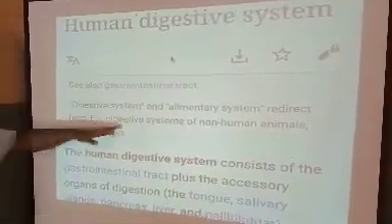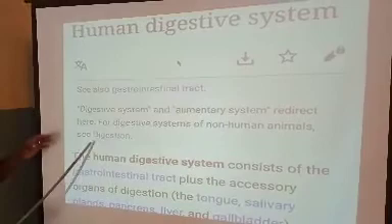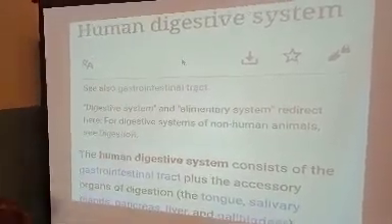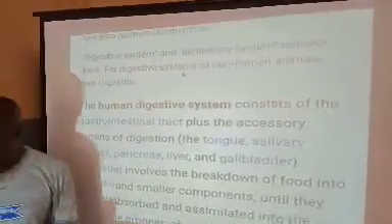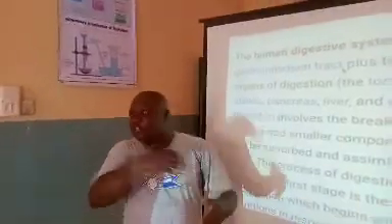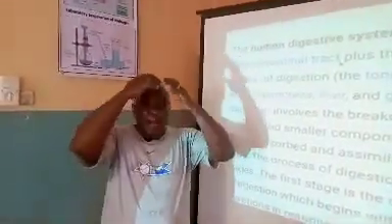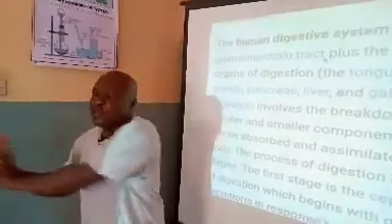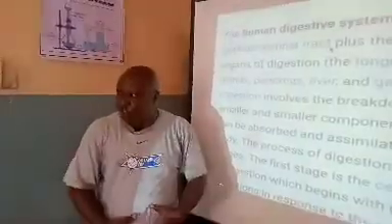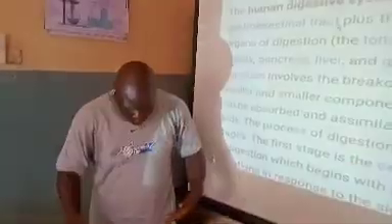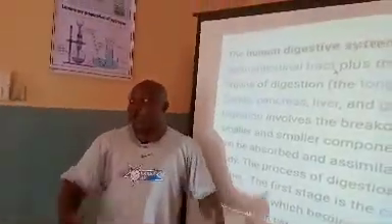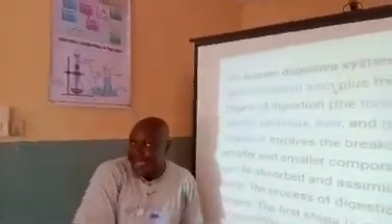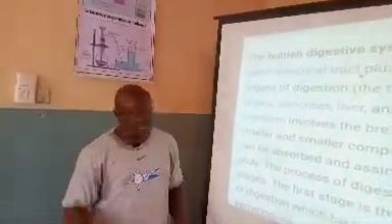Redirect here. For digestive system of non-human animals, see digestion. So what they are trying to tell you here is that if you are looking at the human digestive system, a whole lot will come into play. So if I'm talking in terms of the human digestive system, I will look at the division of the body parts. What happens within this region if you cut this off? Keep it somewhere. What happens within this region if you cut this off? Remove it. And what happens from here down? Because I don't need my limbs. All I need is from here to here, that gets to the rectum before digestion is complete. That's what we're going to look at now.